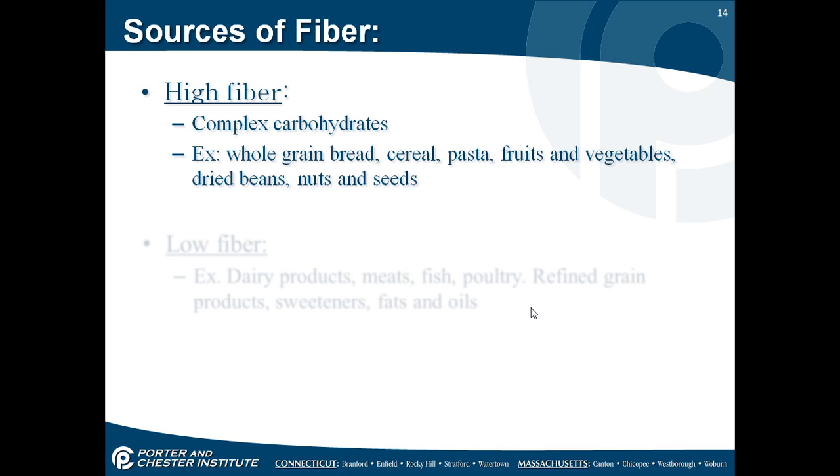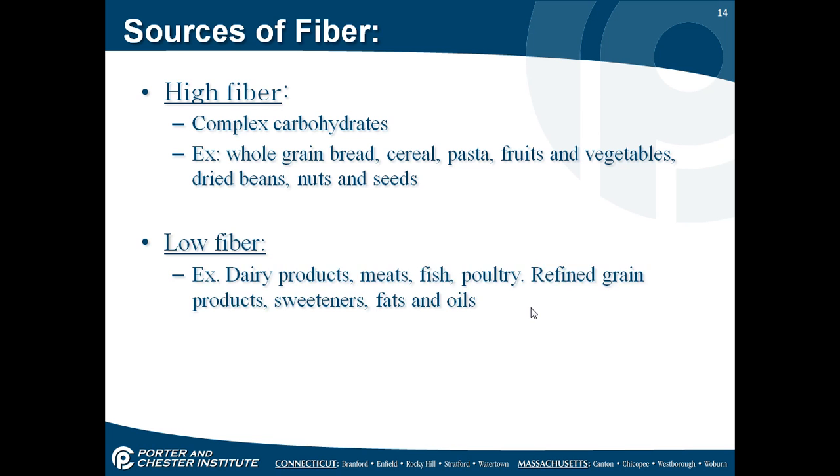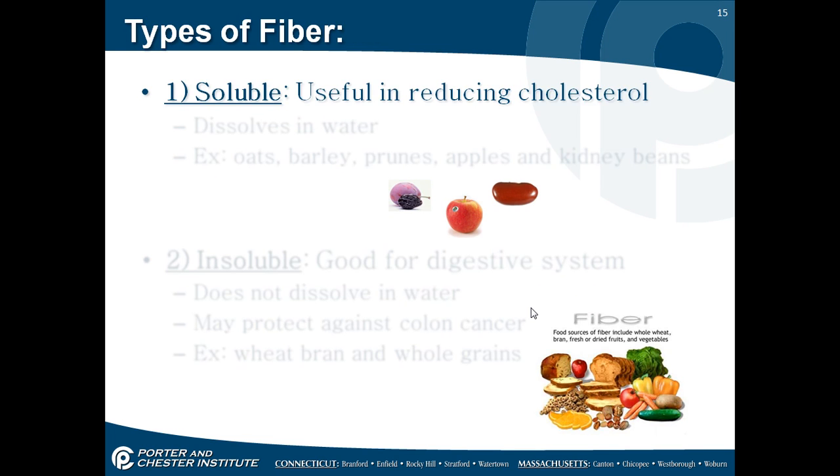Sources of fiber. High fiber: complex carbohydrates. Examples are whole grain bread, cereal, pasta, fruit and vegetables, dried beans, nuts and seeds. Low fiber: examples would be dairy products, meats, fish, poultry, refined grain products, sweeteners, fats, and oils.